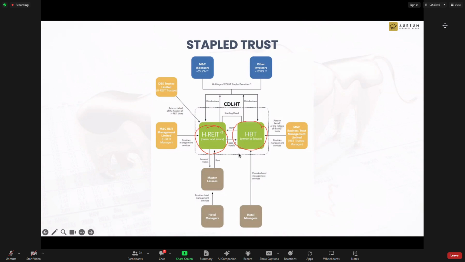Usually for a lot of them, their business trust is dormant. That means it doesn't do anything. For example, they have a hotel property and they rent it out to the hotel operator. A classic example is OUE REIT.